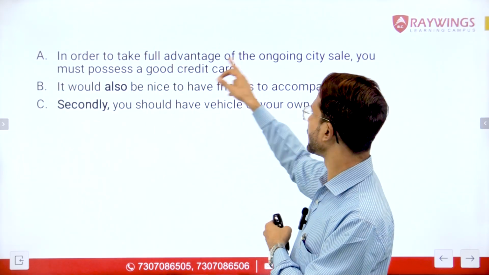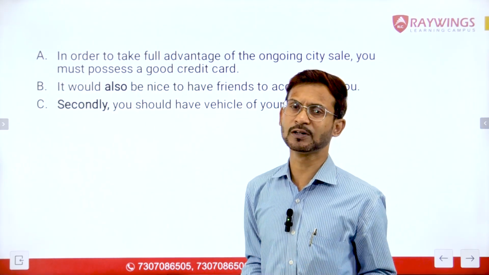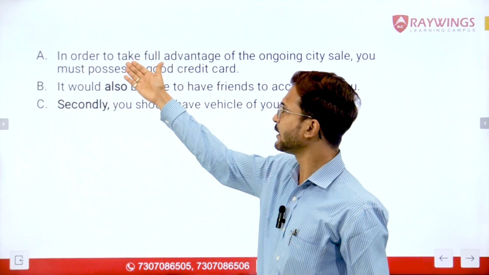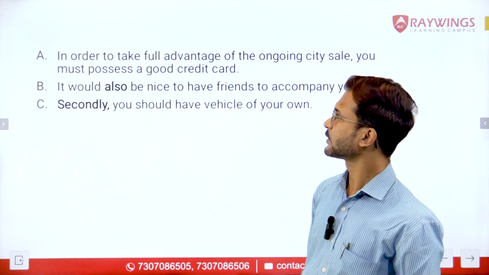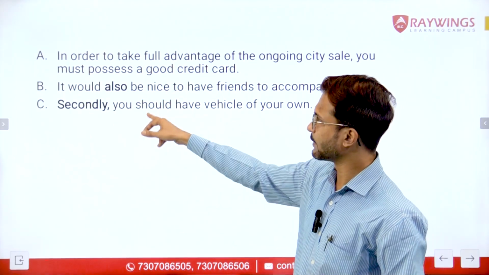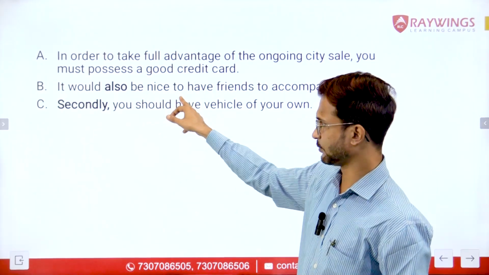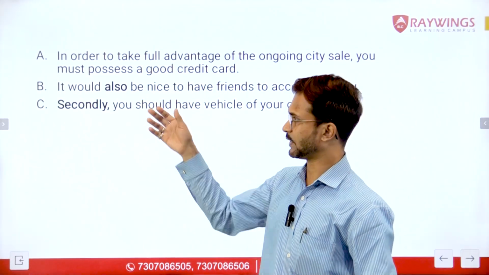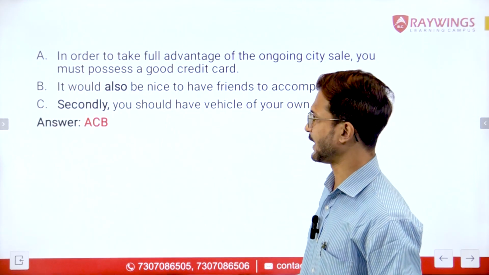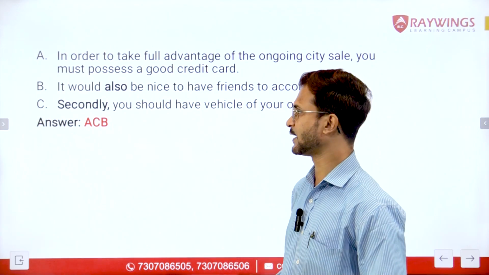So in order to take full advantage of the ongoing city sale, what should we have? What should be the causes for taking the advantage? One cause is mentioned here after the comma, the second cause is mentioned here, and one more cause is mentioned here. So we have got the correct sequence as A, C, B. That is our answer.